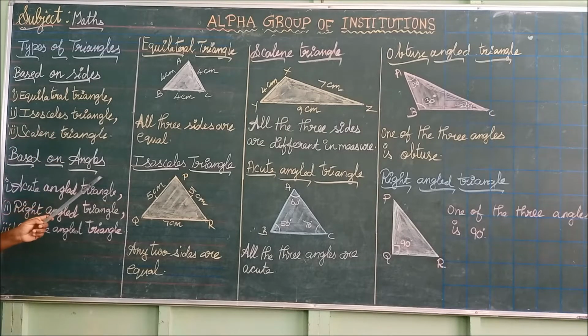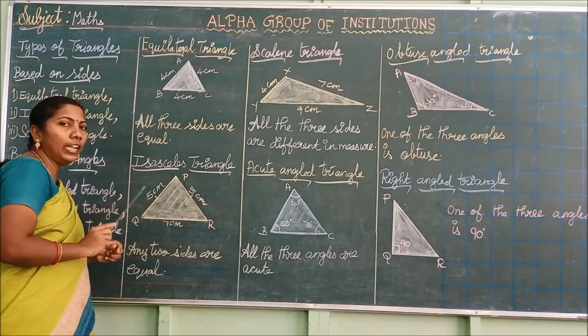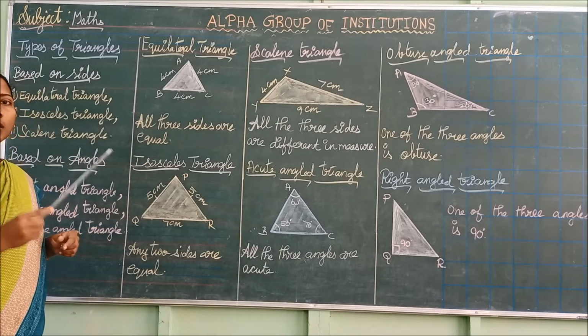And based on the angles, we have 3 types of triangle. They are acute angled triangle, right angled triangle, and obtuse angled triangle. These are the 3 types based on angles. So totally we have 6 types of triangle. Let us see one by one. First, equilateral triangle, based on sides.